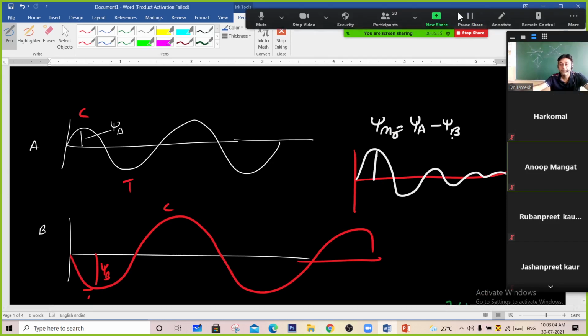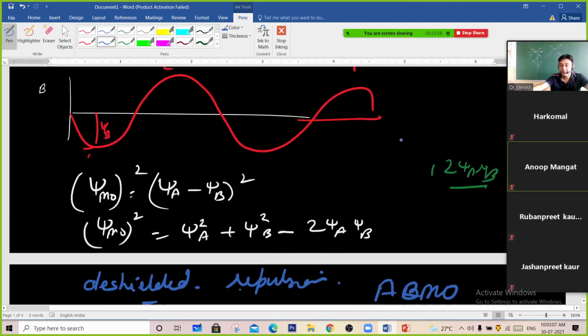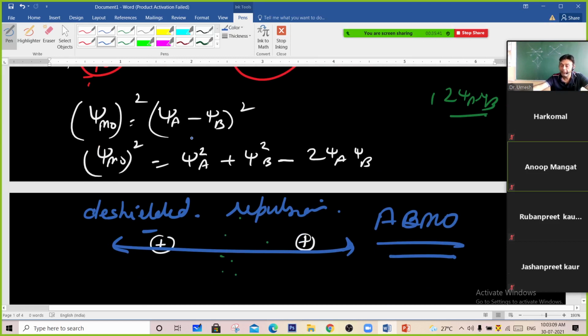So psi MO is equal to psi A minus psi B. Squaring both sides, I get psi square A plus psi square B minus 2 psi A psi B. If we compare it with the bonding molecular orbital where we have plus 2 psi A psi B and here we have minus 2 psi A psi B, it means the electron density is less over here by 4 psi A psi B. Due to this, there is less electron density between the two nuclei, and these two nuclei are de-shielded from each other.